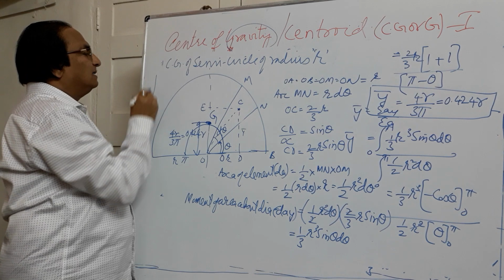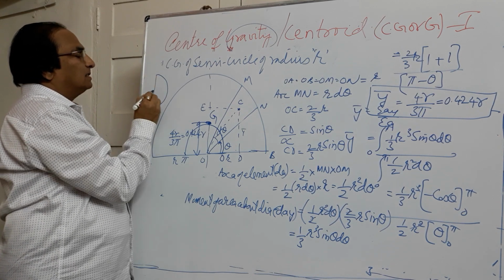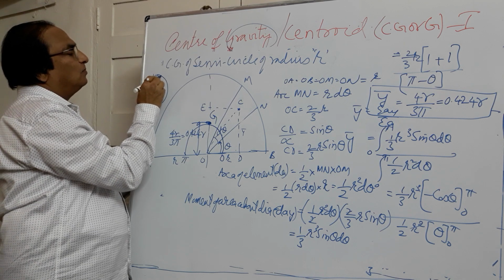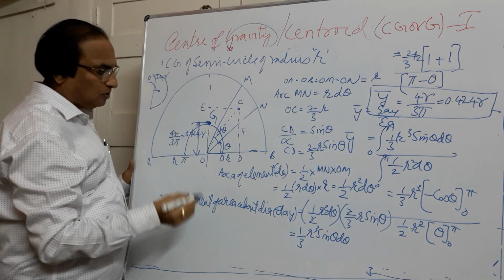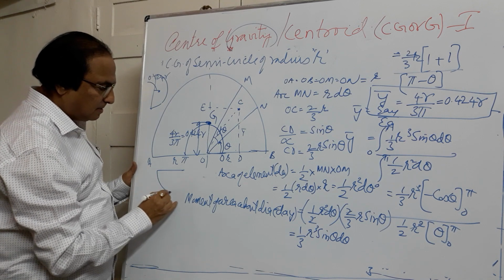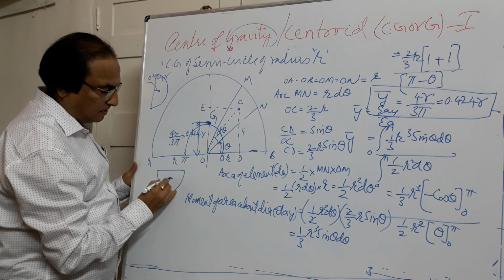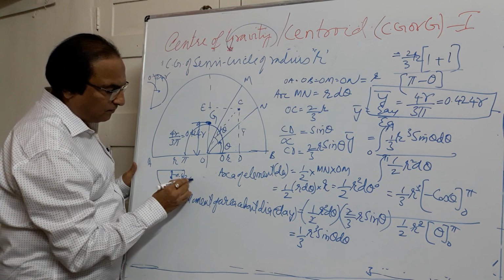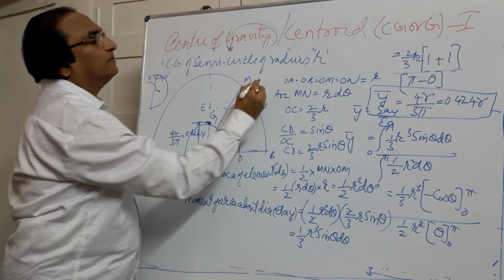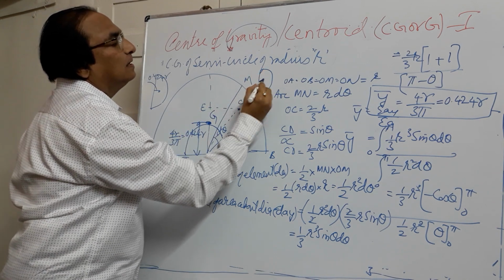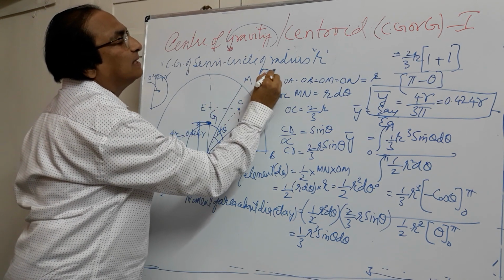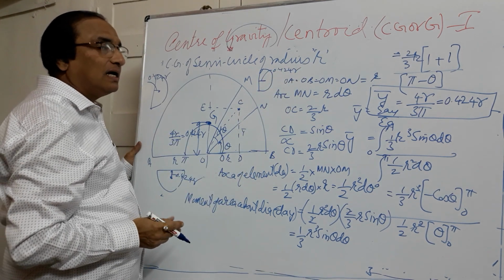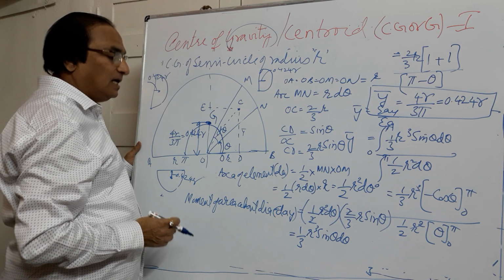Suppose if I draw a figure like this, this is the diameter and this is the centroid. This distance will be equal to 0.424 R. If I show the figure in reverse direction like this, this is the centroid. So the distance of the centroid of the semicircle from the diameter is 0.424 R. Likewise, if I show it like this, this is the centroid, so from the diameter, this is 0.424 R. So the distance of the centroid is from the diameter. Now this is for a semicircle.